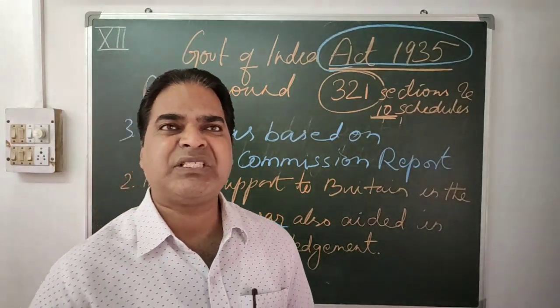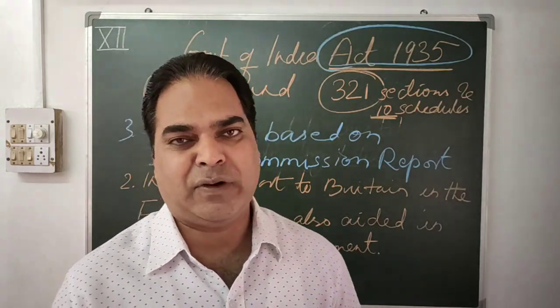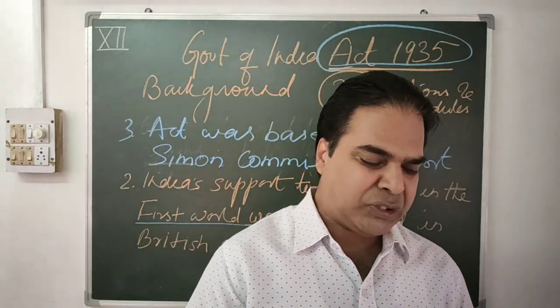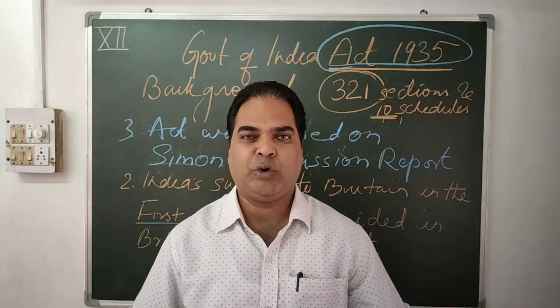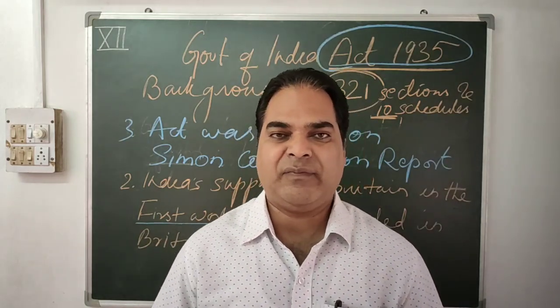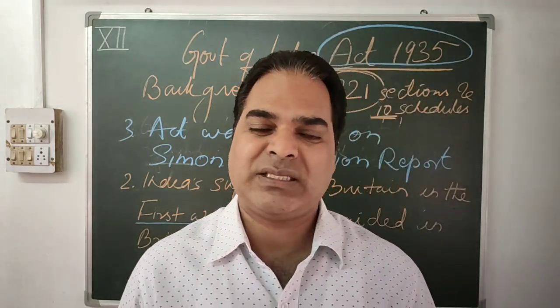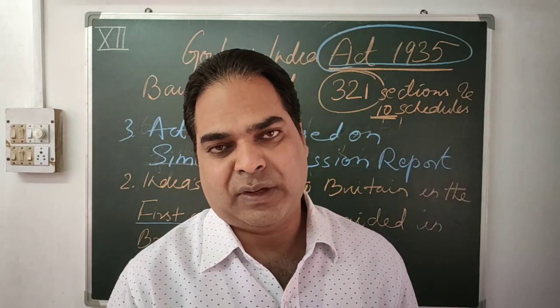The Simon Commission submitted the report at the Round Table Conference, and the recommendations were to be made there. What happened in the first Round Table Conference? As I told you earlier, it was completely a failure, because there was no representation of Gandhiji, that is, the Congress, at the conference.